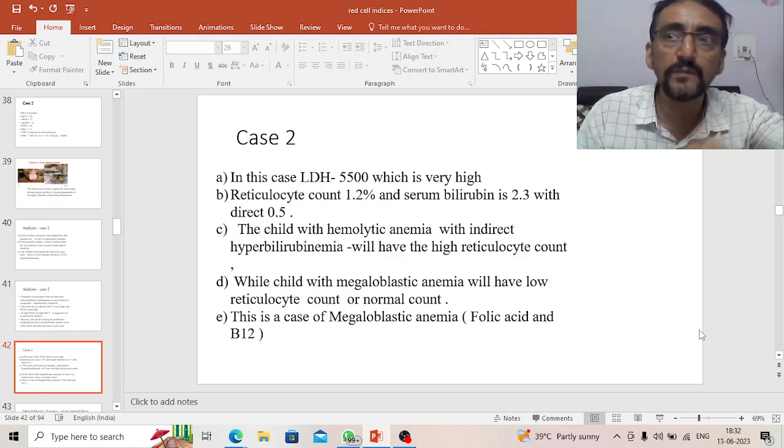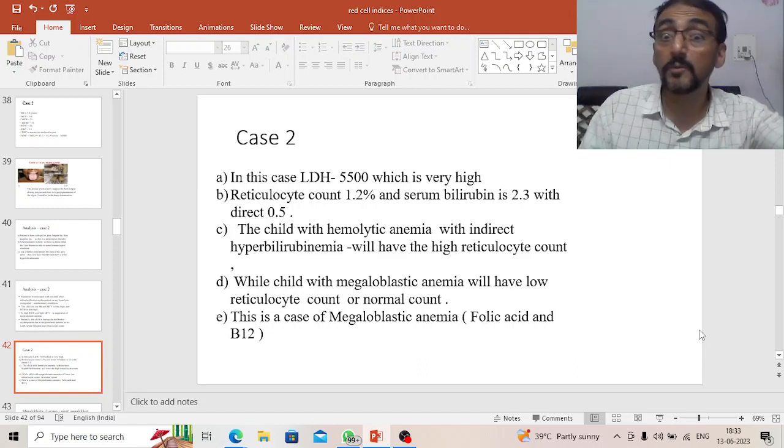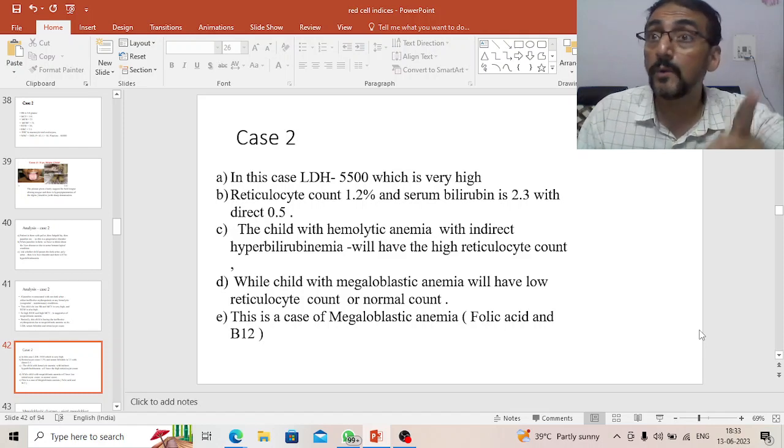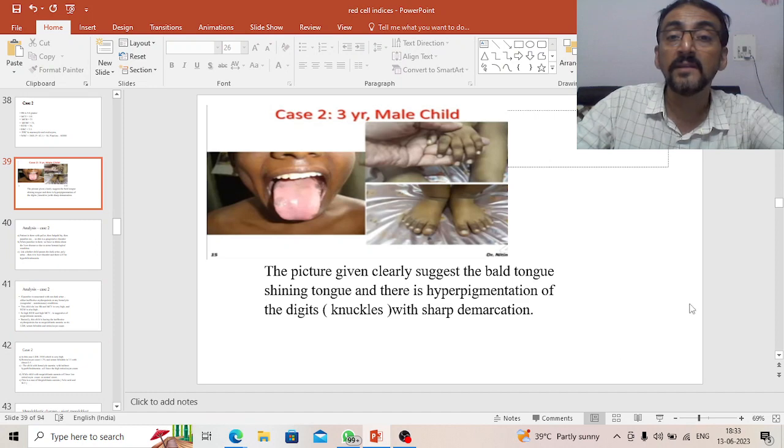Actually, in this picture, if you are seeing, that is happening. This child is having low reticulocyte count. Child is having indirect bilirubinemia. Child is having pallor. Okay, child is having increased RBC distribution width. So the picture is suggestive of megaloblastic anemia, and this is also suggested by our examination. On the examination, what we have seen in this case is,